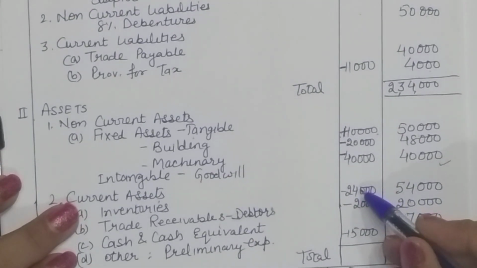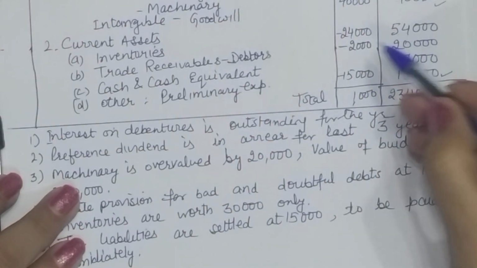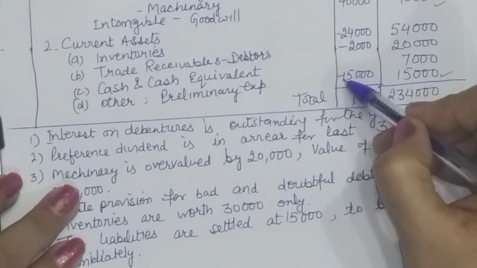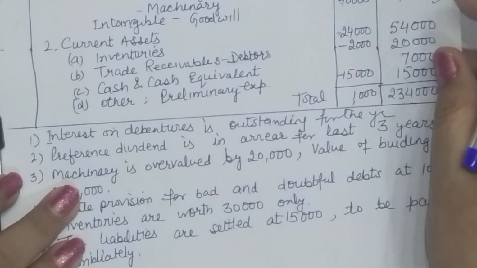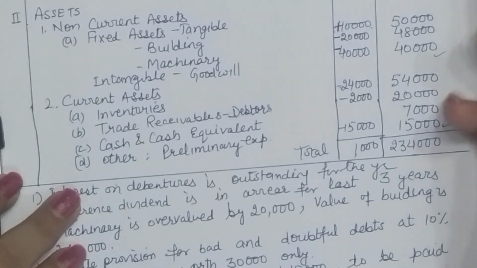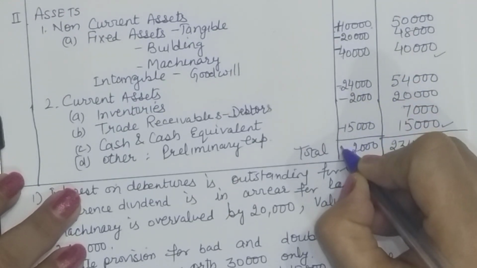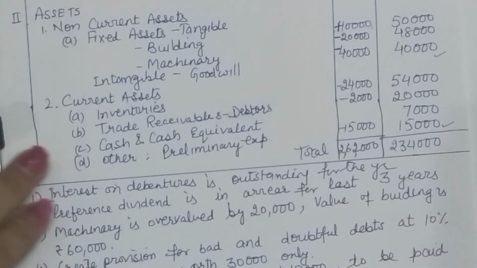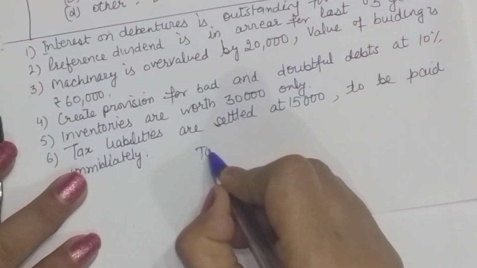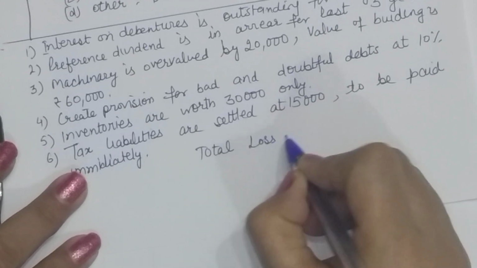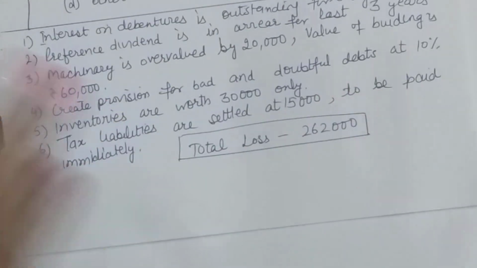So what do we get here? Just add up all the losses. So 2,62,000 is the amount of total loss. So this company has a total loss of 2,62,000. If they want to show everything at their true value, this is the amount that they are going to settle.